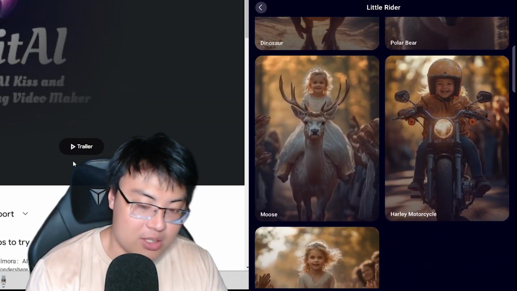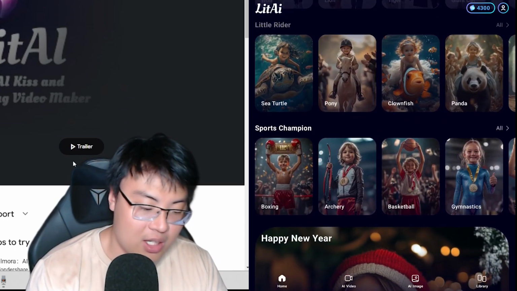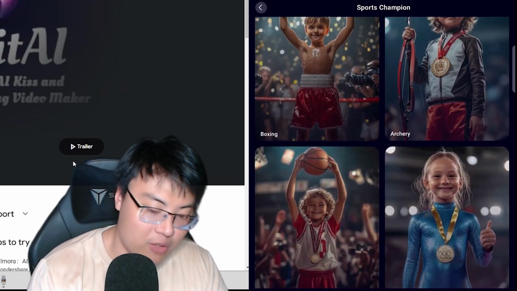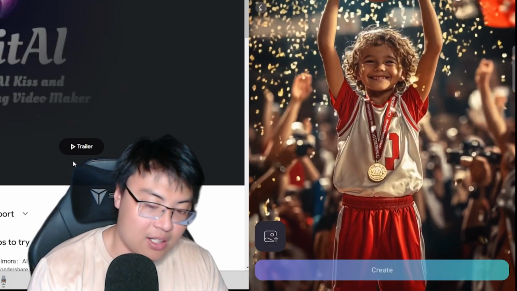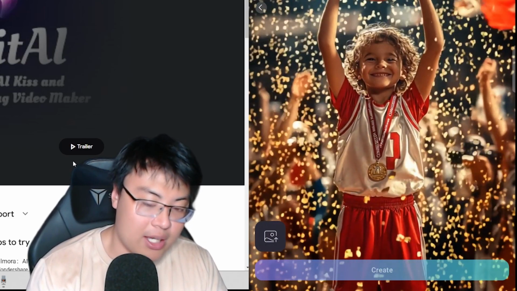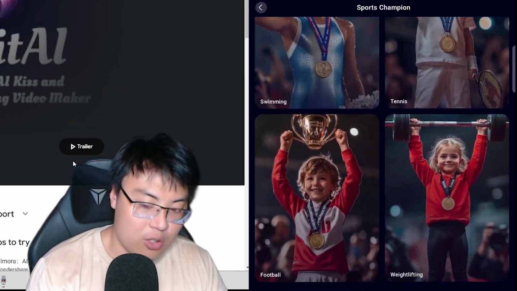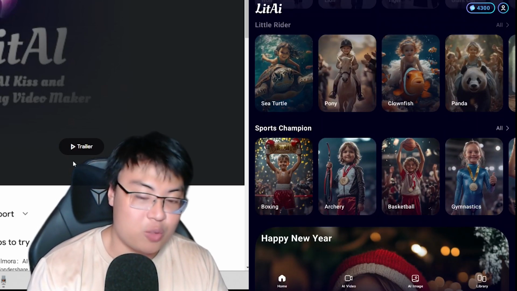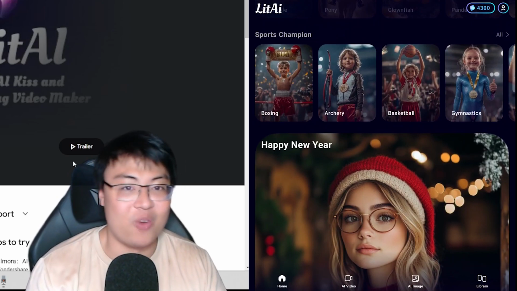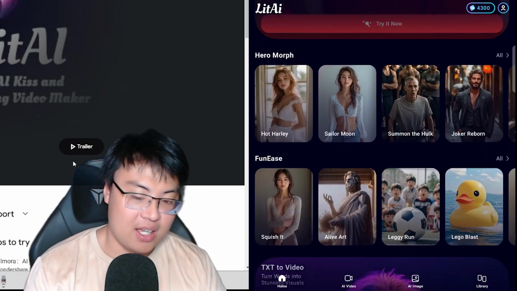You can make yourself into like riding a pony, a reindeer, a sports champion. If you ever dream of becoming a basketball champion, you guys can do it as well. You can just upload an image, and you can become whatever champion you have always wanted to be. You can be it with the power of AI. Alright, and yeah, they have a Happy New Year.